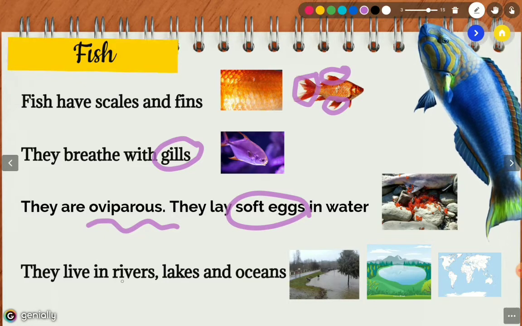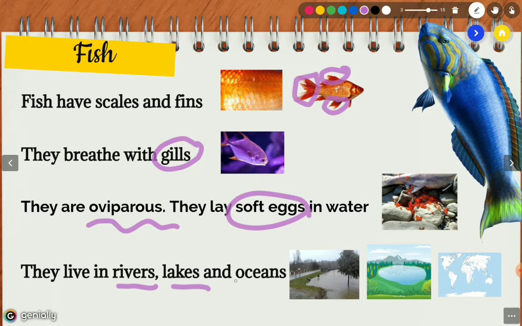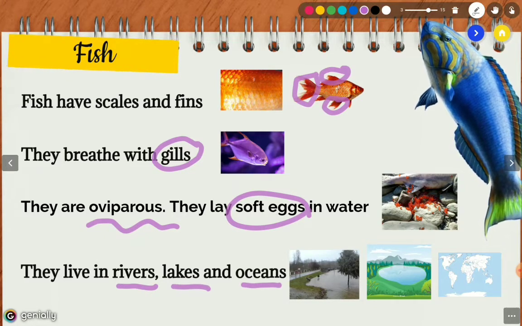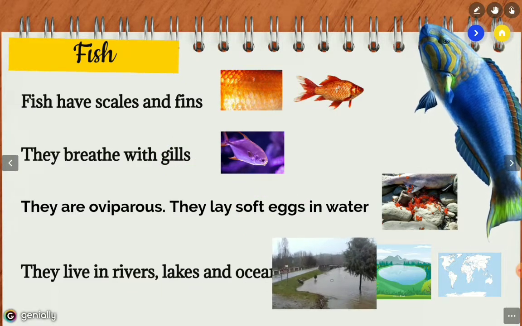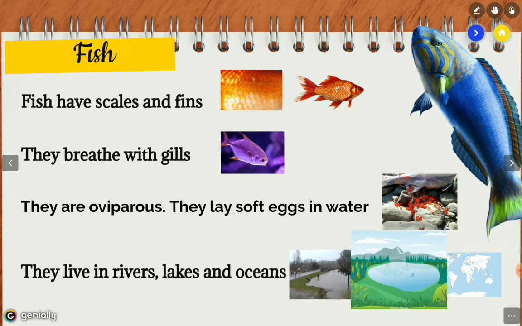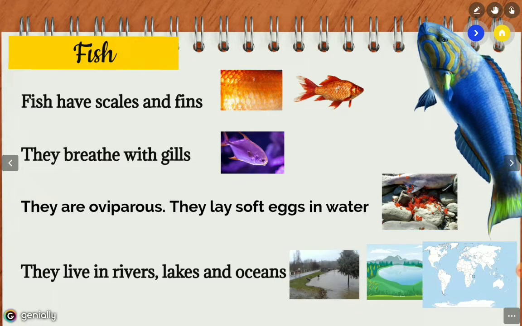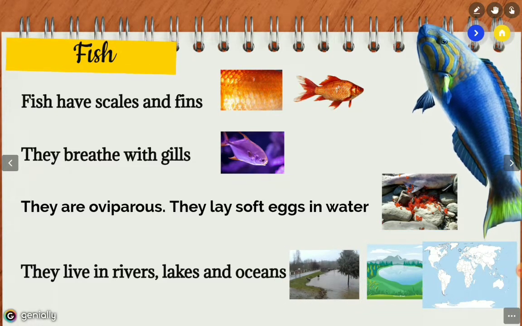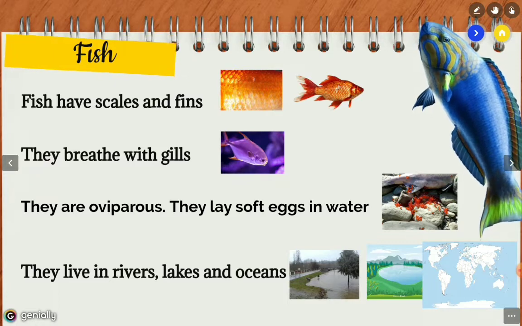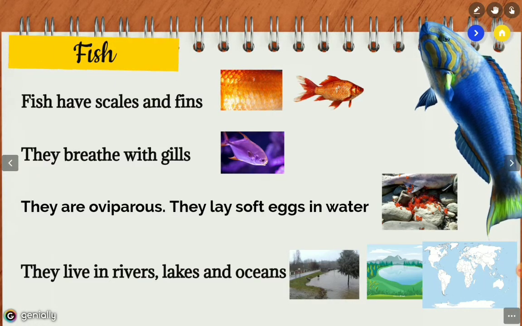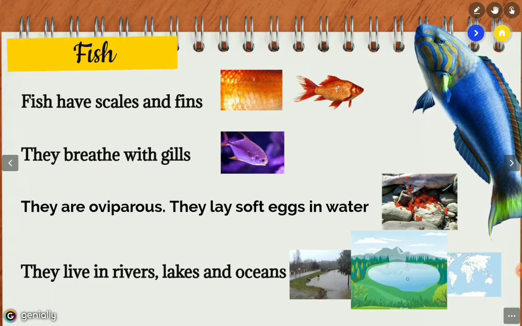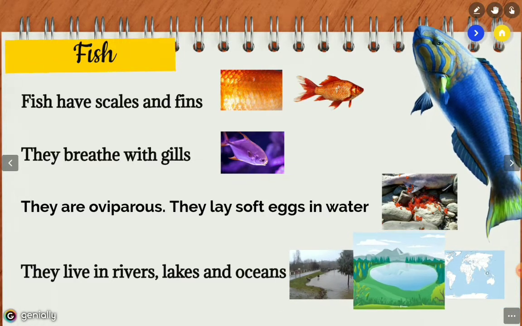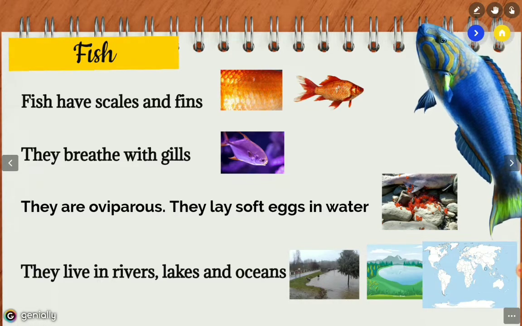And they live in rivers, lakes, and oceans, okay? So we find fish in fresh water and in salt water. In fresh water, such as rivers and lakes, and in salt water, such as in oceans, okay?